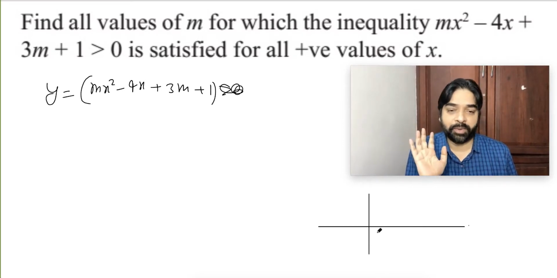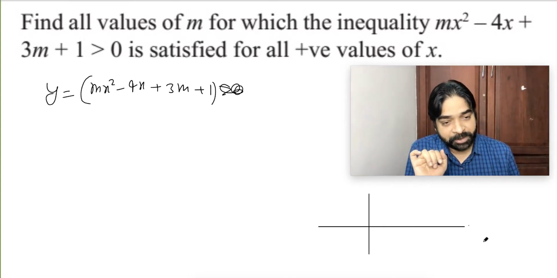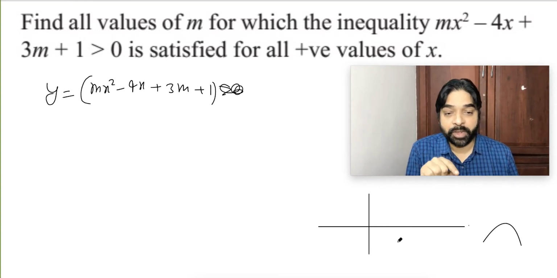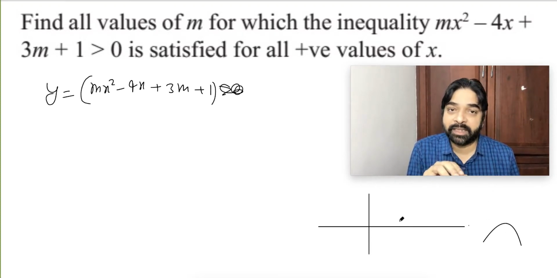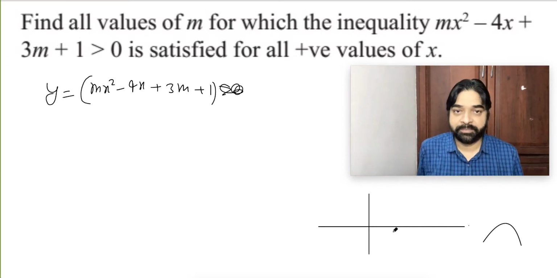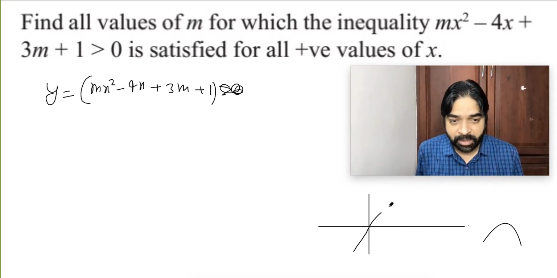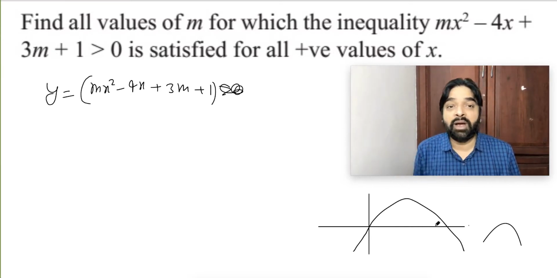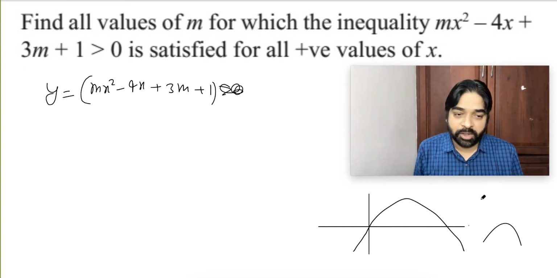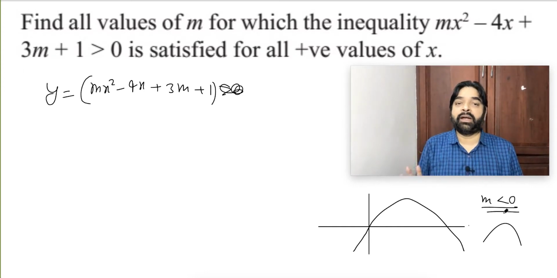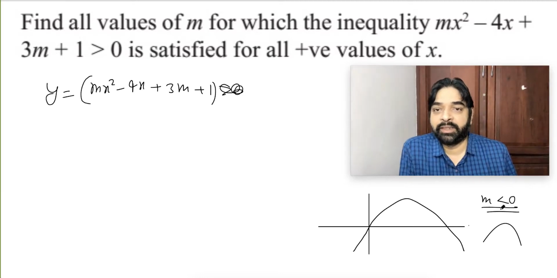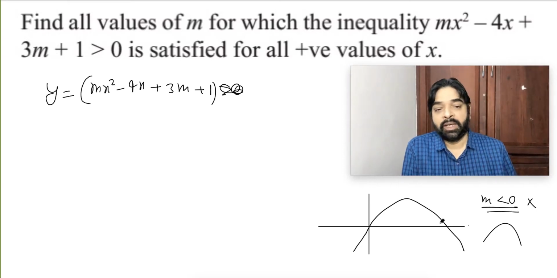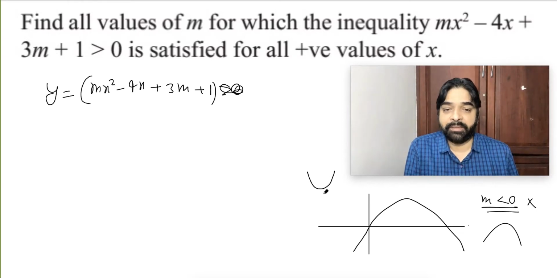So one thing is very sure: the graph shape cannot be like this. It's impossible. Why? Because you cannot make the graph above the x-axis for all positive values of x. It can be like this way, positive for some positive values of x, but not for all. So there is no chance of m less than 0. That part I can remove. Did you understand? m cannot be less than 0. Impossible. It means the graph shape should be this way only.